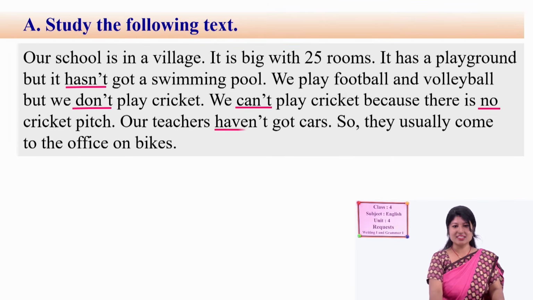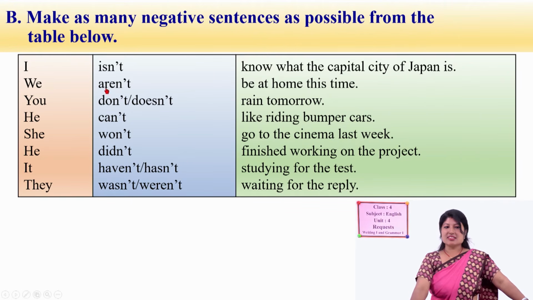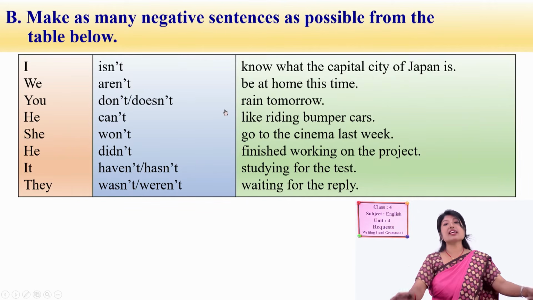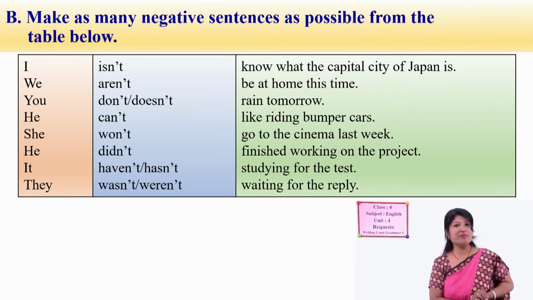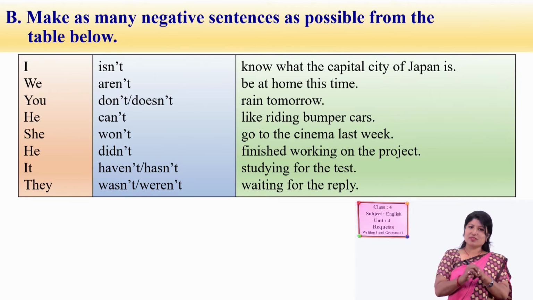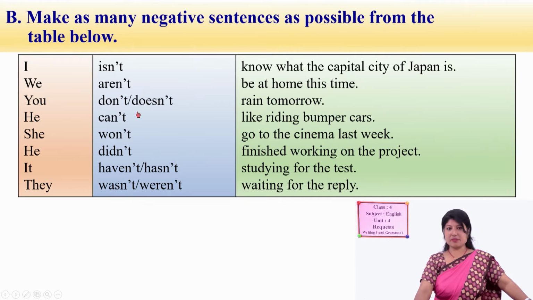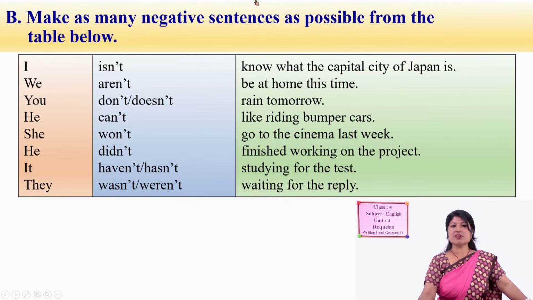Look at here. Haven't again. Yes, one more left. Haven't. See here. Isn't, aren't, don't, can't, won't, didn't, haven't, hasn't, wasn't, weren't. Make as many negative sentences as possible from the table below. How do we make sentences negative? Can you make sentences negative? Okay, let's try to make sentences negative from this table.